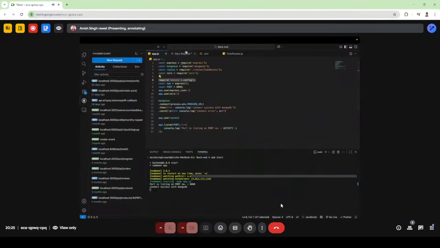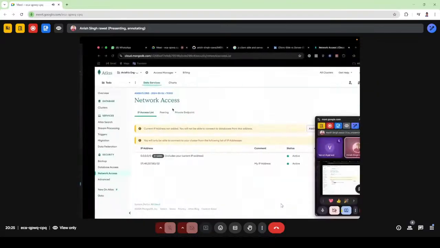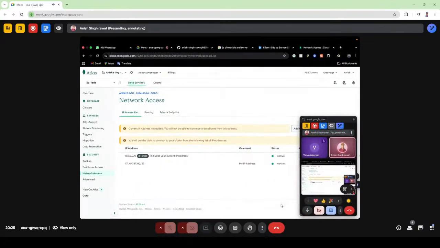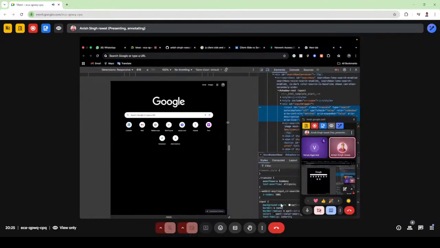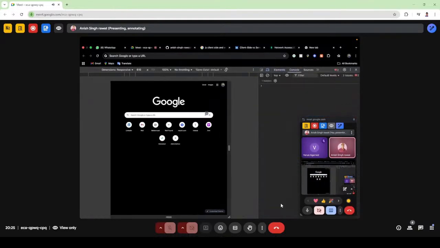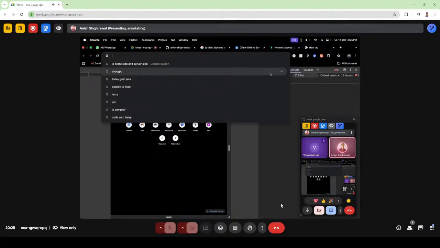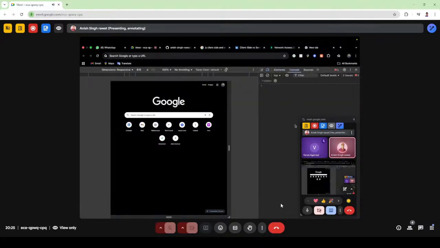So now, guys, if you want to test your front end, like the UI, you go there, inspect the things, check the UI, and open your console so that you can check if any error comes. If any error comes, it will show up in the console.